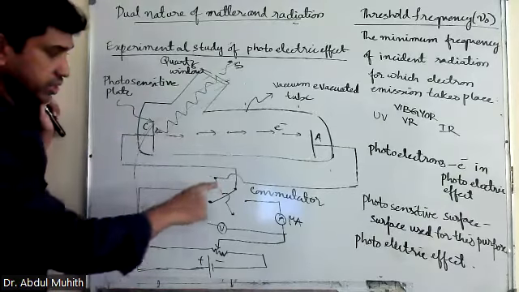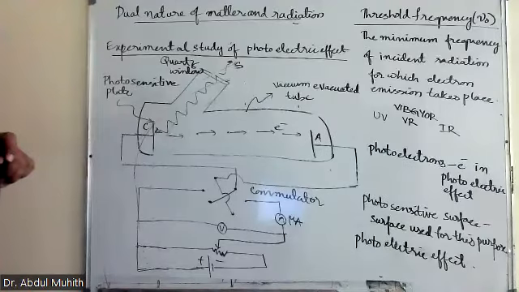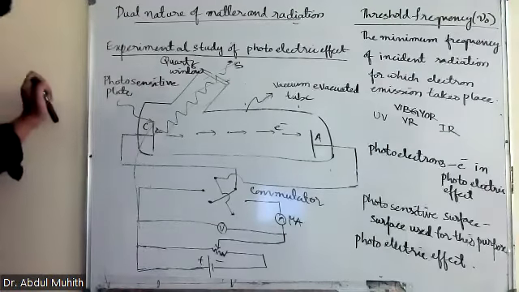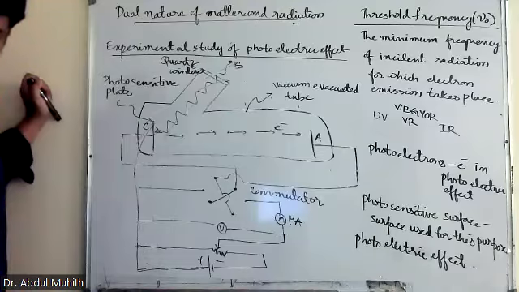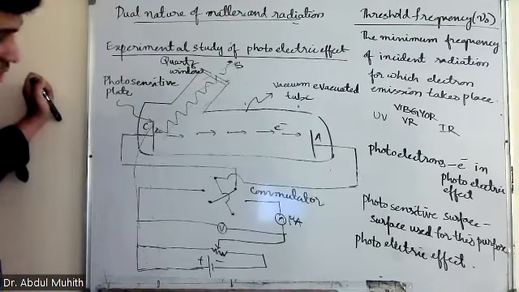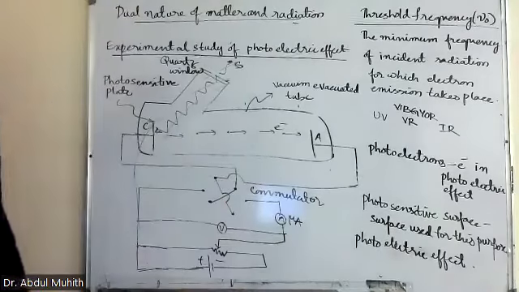Now, this is a commutator. Commutator means a two-way switch. Have you seen a two-way switch?